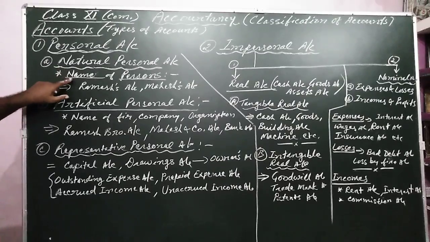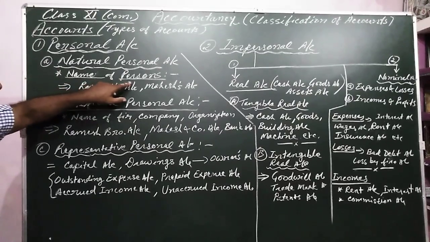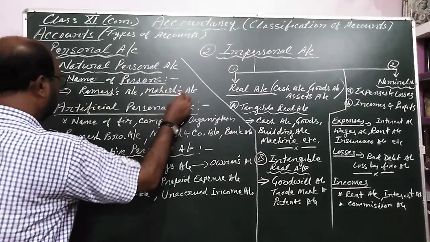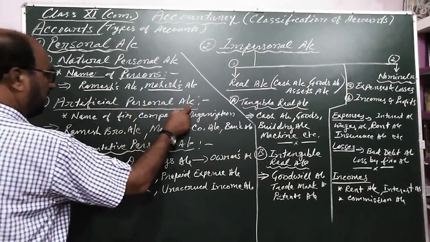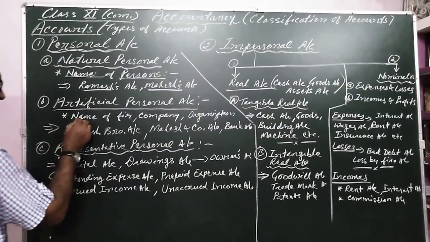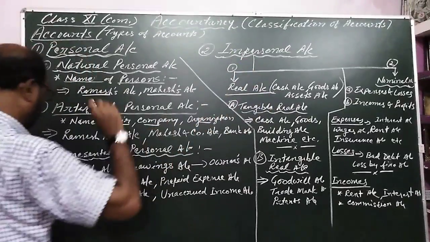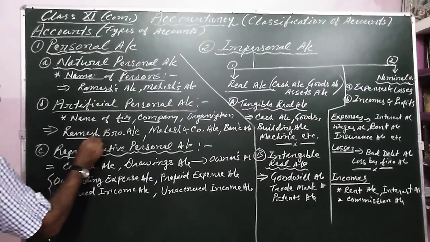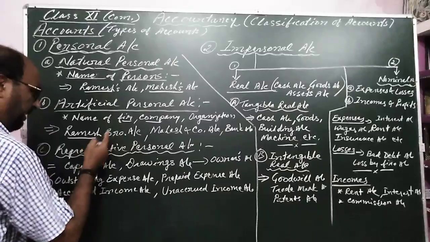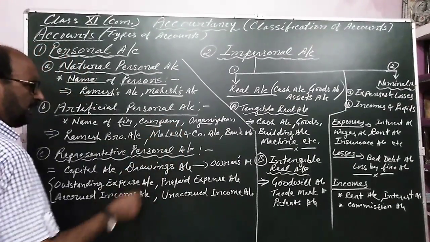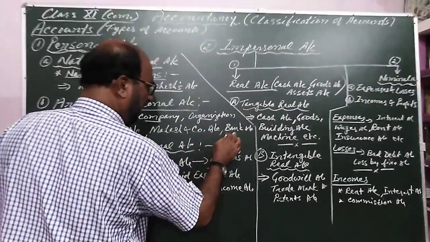The natural personal account includes the name of a person like Ramesh account and Mahesh account. Artificial personal account includes the name of a firm, company, organization, institution, etc. Here I have given examples: Ramesh Brothers, Ramesh Traders, Mahesh and Company, Mahesh and Suresh and Company, etc. and bank account, etc.